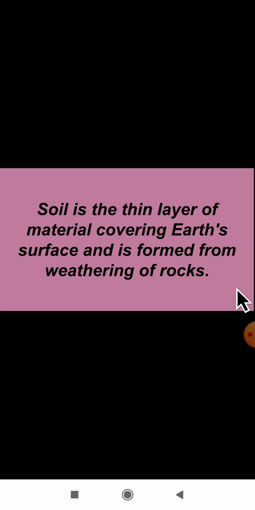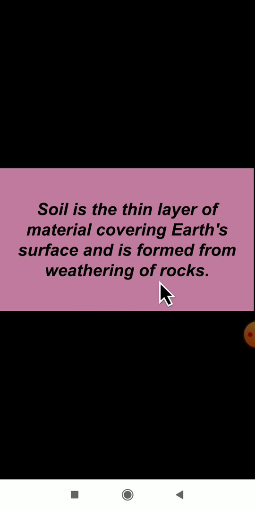Here I will do some points revision which is important. So concentrate and listen. What is soil? As you all know the definition of soil already, it is a thin layer of material. How is that material? It is thin. Soil is the thin layer of material covering Earth's surface and is formed from the weathering of rocks.